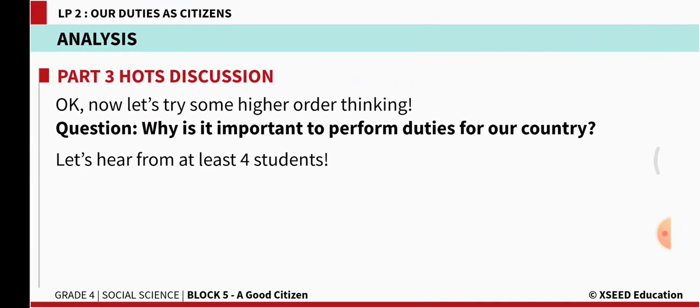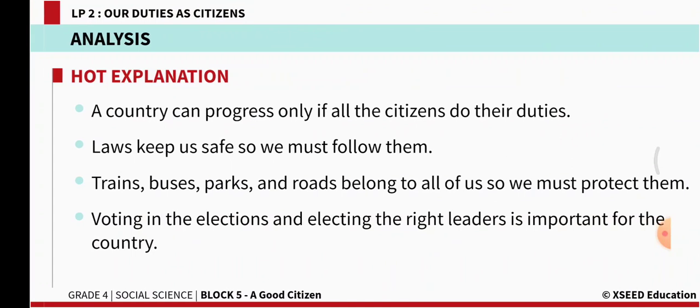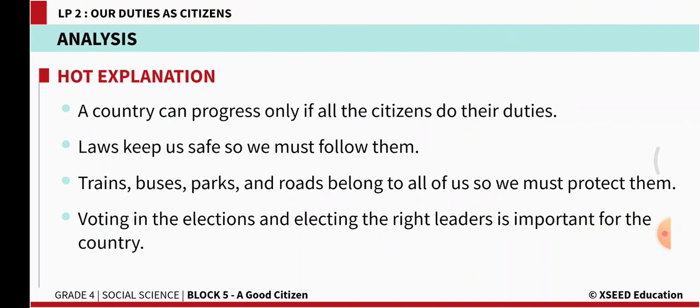Why is it important to perform duties for our country? Okay, why all the citizens they have to perform these duties? A country can progress only if all the citizens do their duties. Okay, a country can develop more if all the citizens do their duties.